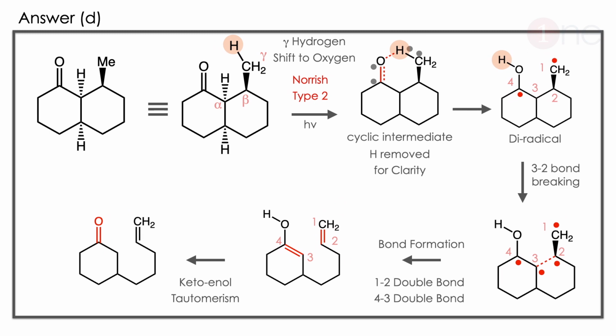The answer is D. Let us see how. Here it is a Norrish type 2 reaction. Why? Because the starting material has gamma hydrogen, so there is a possibility of a type 2 reaction. Here ring rigidity helps the Norrish reaction to occur, so the gamma hydrogen is abstracted by the O. So the intermediate is formed, the radical is influencing the reaction, so radical formation.